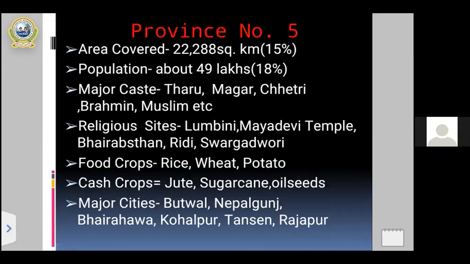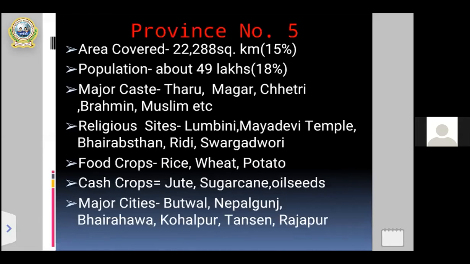Because most of the Nepalese people engage in an agricultural profession, in different provinces there are common food crops and food grains. In provinces 1, 2, 3, 4, 5, 6, and 7 as well, there are common food crops. The reason is that more than 50% of Nepalese people are engaged in agriculture. That's a major profession of Nepalese people.